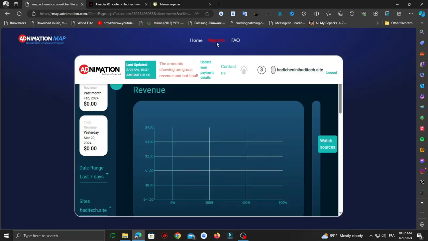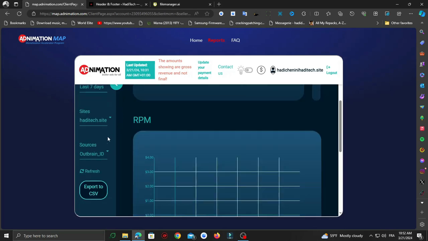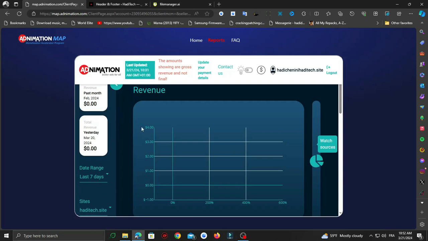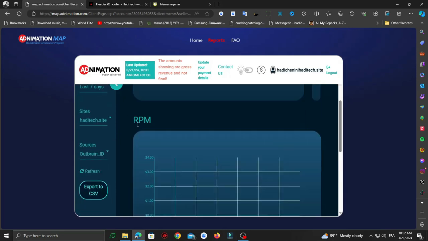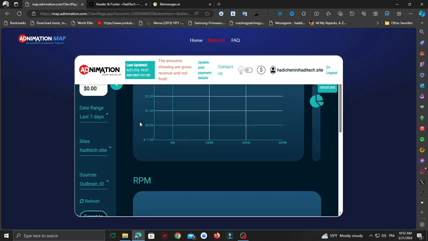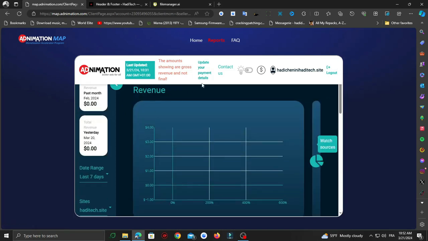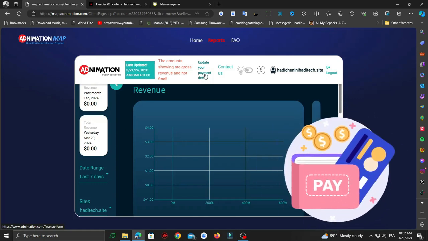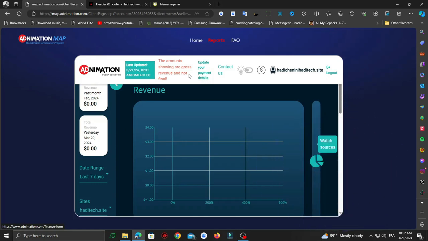Let's click on reports, and right here, guys, you can see your earnings and the stuff that every person needs to know about when it comes to revenue, RPM and all of that good stuff, impressions, etc. Up here you can add your payment details so you can earn and withdraw your money. They do offer PayPal integration, which is very good, and the minimum amount is like $10, so you can withdraw your money immediately if you have high traffic.